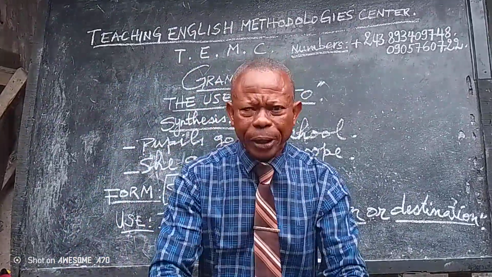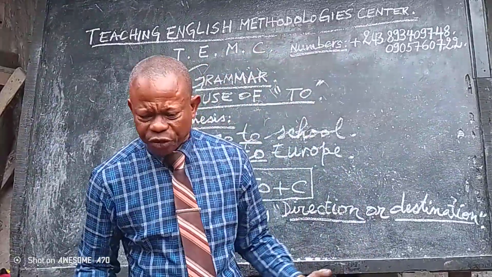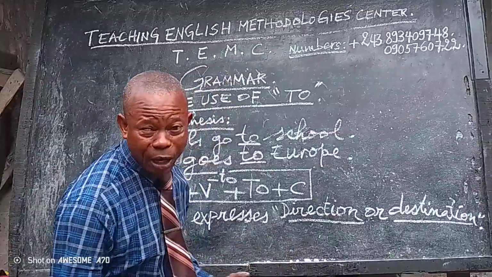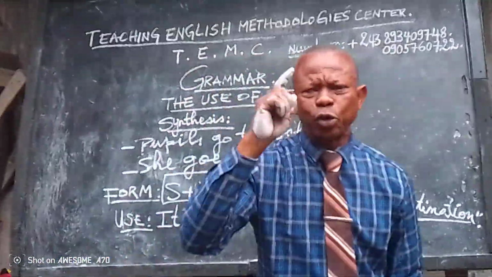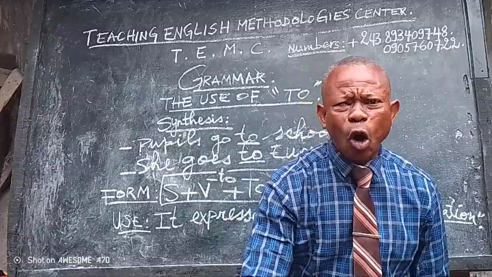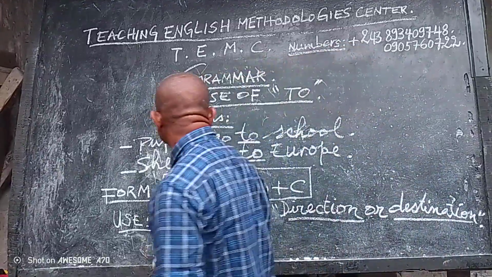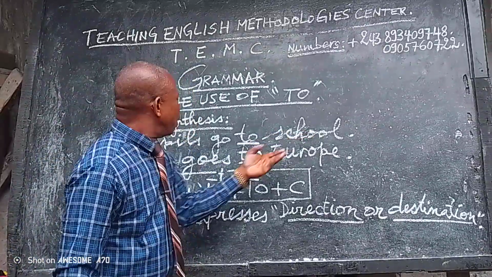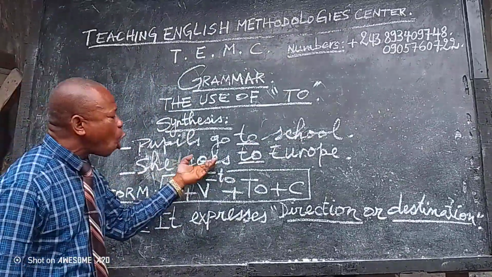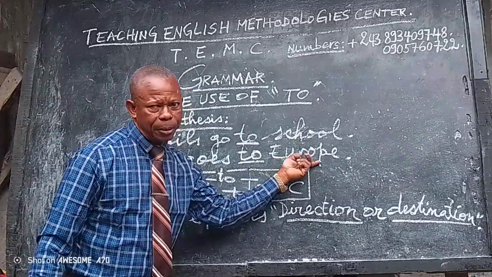The same also 3, okay, it is also good. Here on the blackboard we have got 2 sentences. You ask pupils to read the first sentence and so the second. The first is pupils go to school. The second is she goes to Europe.